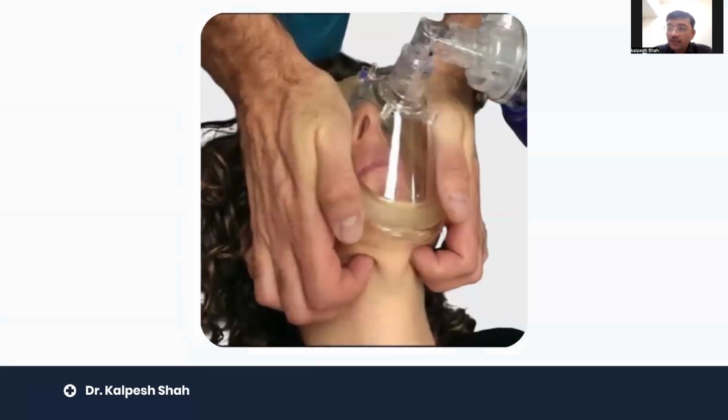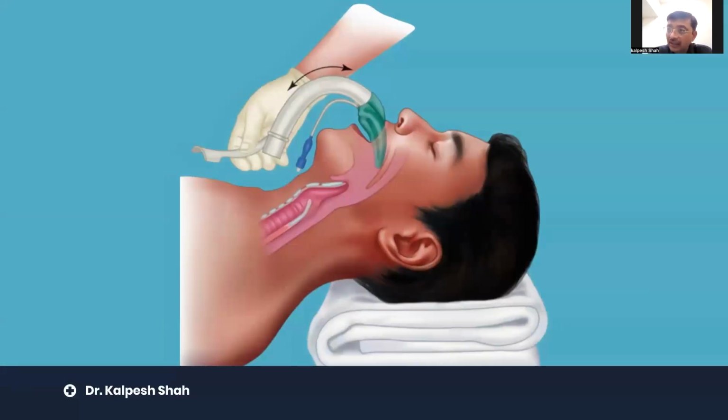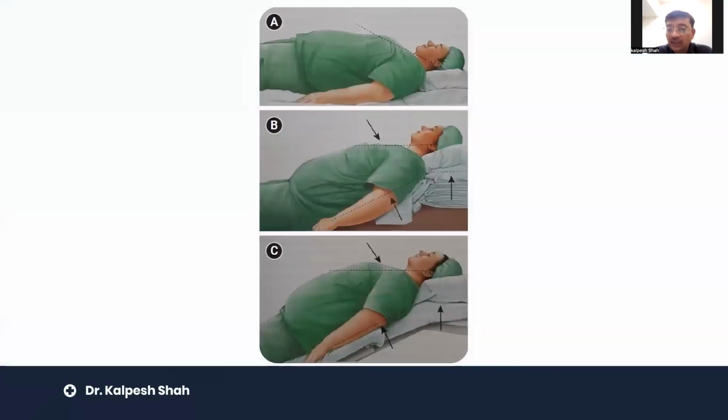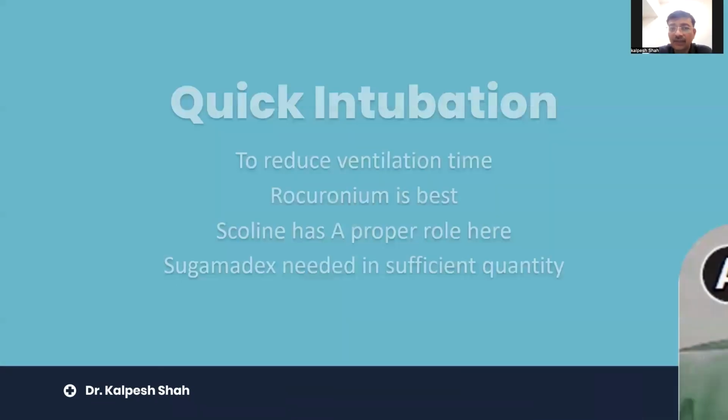Other important part, double hand ventilation with somebody squeezing the bag or directly putting in an LMA. Give the sedation to the patient or a propofol, put in an LMA, ventilate the patient, and then you start muscle relaxant, and then you try to intubate the patient. Now here one more thing is there, that even the position for an OSA patient, as we do it for all bariatric patients, is very, very important.